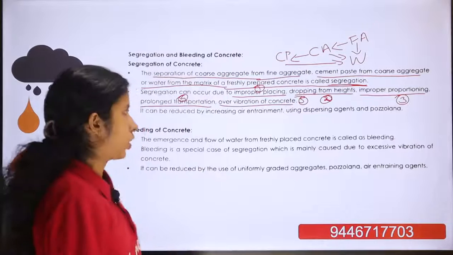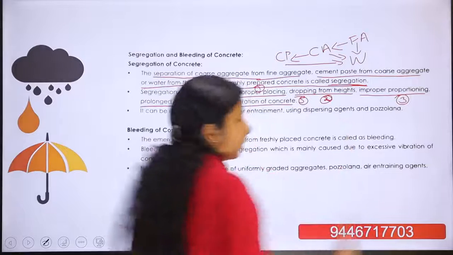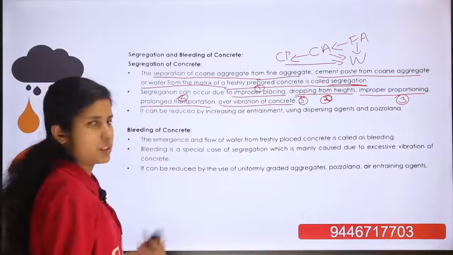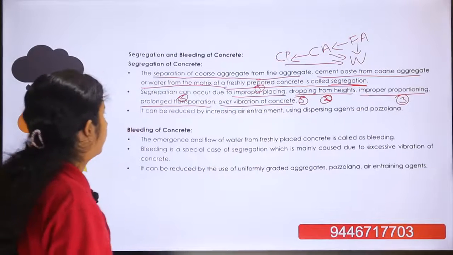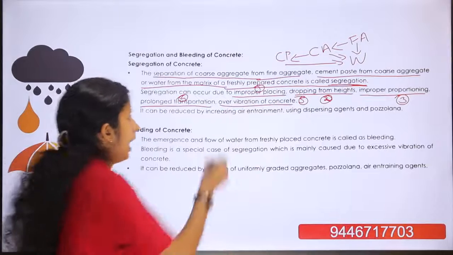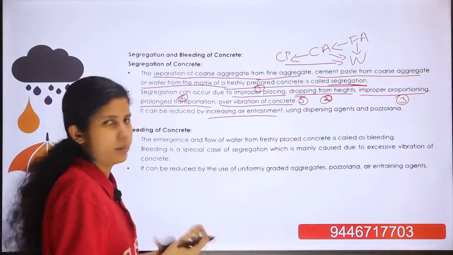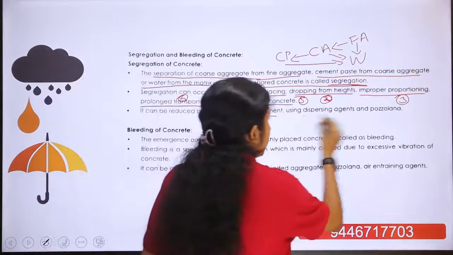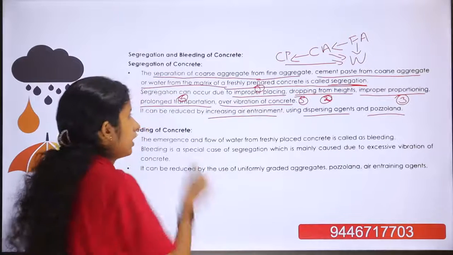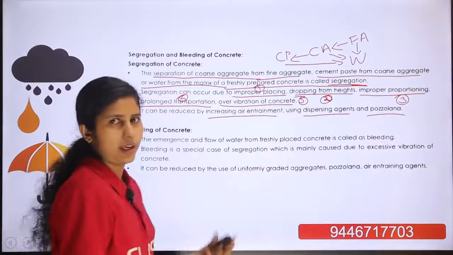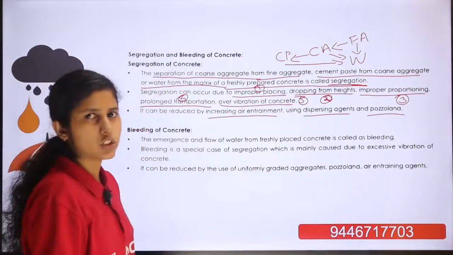It can be reduced by adding air entraining agents, dispersing agents and pozzolanas. Okay, that's about the segregation of concrete.